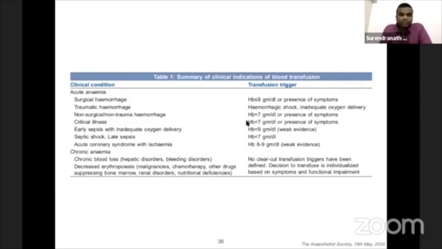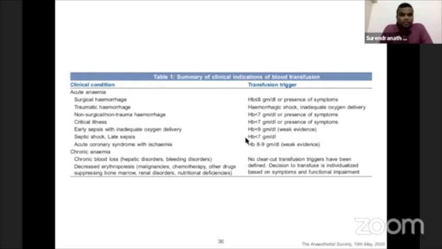Critically ill patients, you can wait up to 7, or if there is any symptom of ischemia, like cerebral ischemia or cardiac ischemia, you have to transfuse. But in early sepsis with inadequate oxygen delivery, if you find such patients with mixed venous oxygen saturation of less than 65%, or lactates of more than 4 or 5, then even at 9 grams, you have to start transfusing.